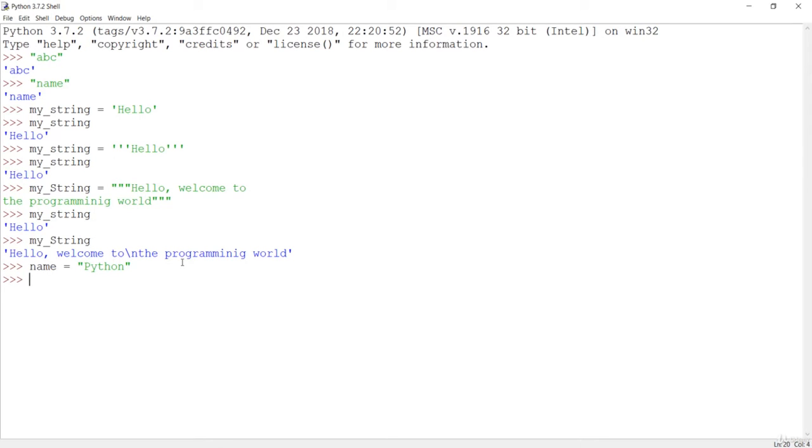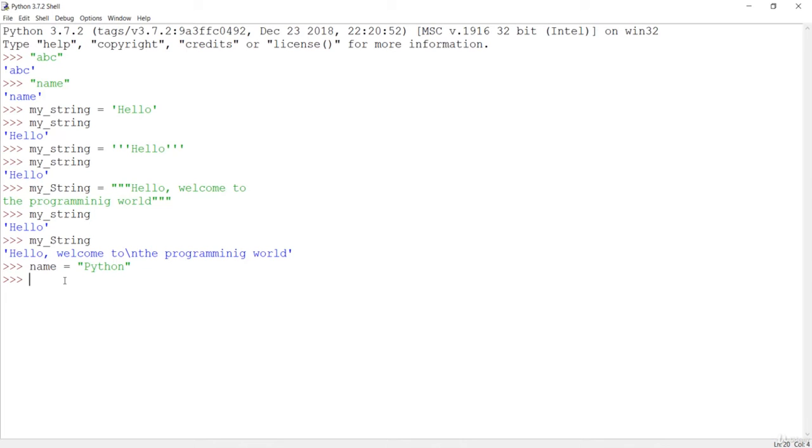Now if you want to fetch an item from this string, you can do it by index. You can see here in Python, P is at position 0, y is at index 1, t is at 2, and similarly it increments by 1 at a time.